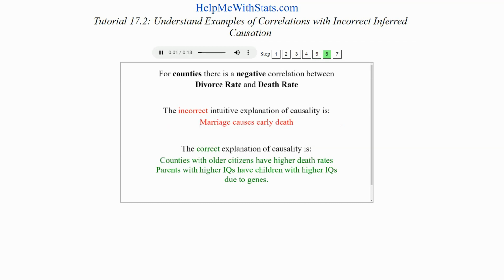Counties with higher divorce rates actually have lower death rates. We could incorrectly explain that association by concluding that marriage causes death. In reality, counties with older citizens have higher death rates, and divorce rates among older couples is lower.